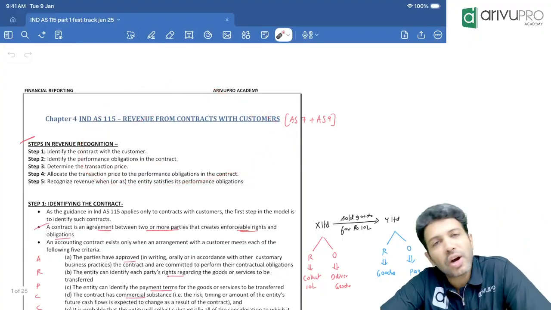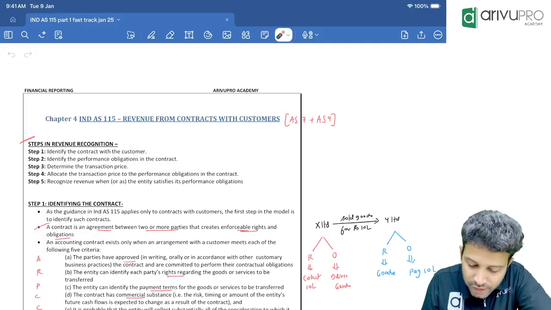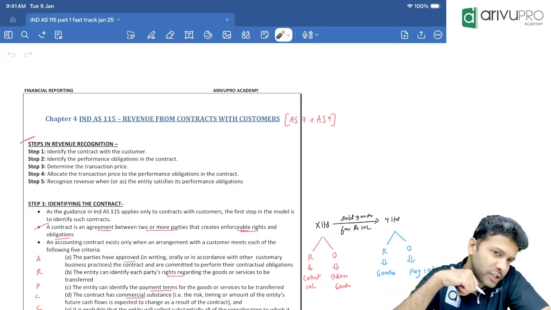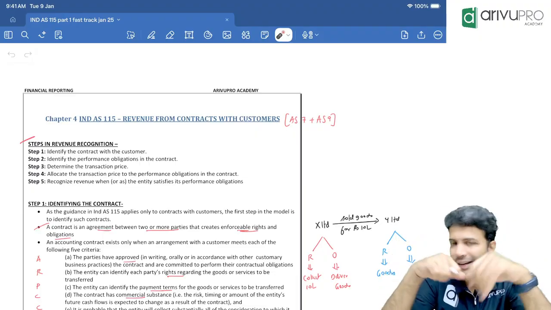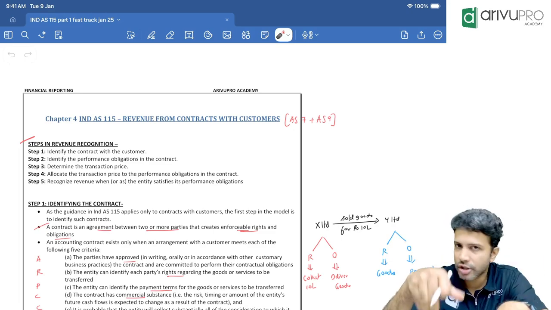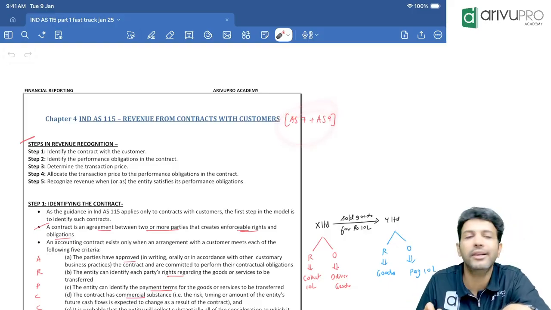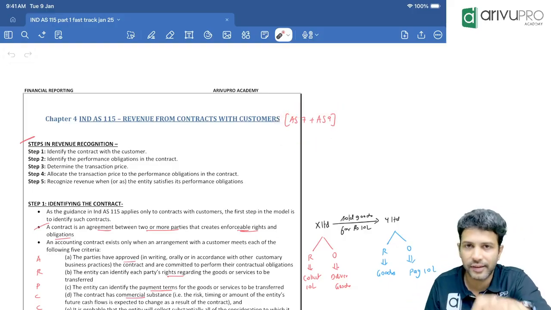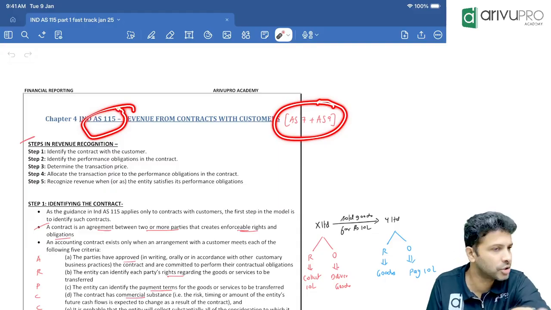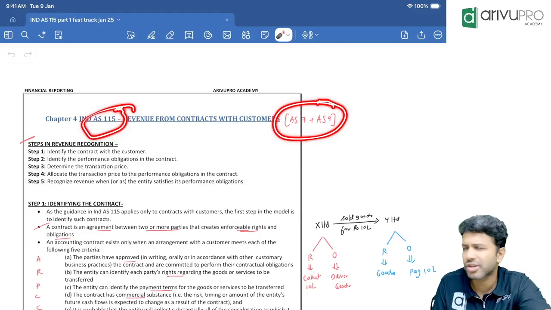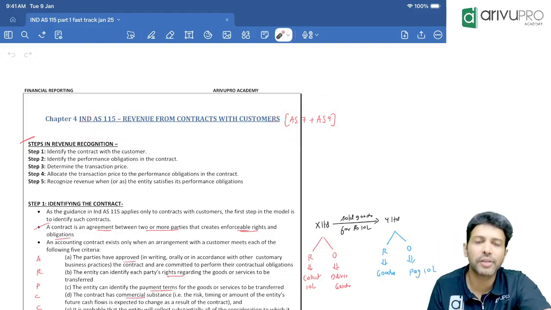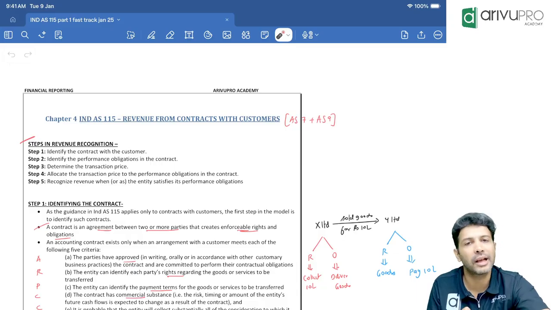We are starting with a new topic called IND AS 115, revenue from contracts with the customer. That's the name of the standard. Basically, the revenue recognition standard. In your CA Intermediate, you had Accounting Standard 9 for revenue recognition, and for construction contractor revenue recognition, you had Accounting Standard 7. Now, in IND AS at CA Final level, both these standards have been merged, and one standard gives a comprehensive revenue recognition treatment. For every contract, whether it's a construction contract, a normal service contract, or if you are a dealer of goods, it doesn't matter. For everybody, revenue recognition is as per IND AS 115.